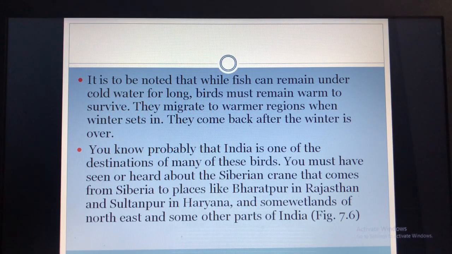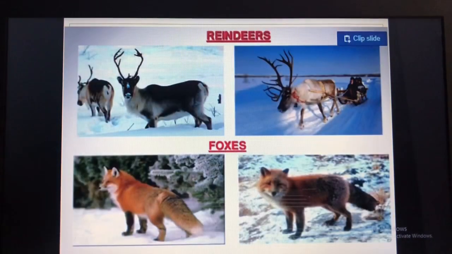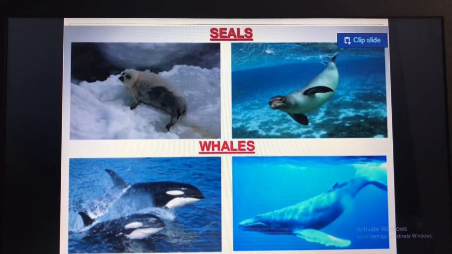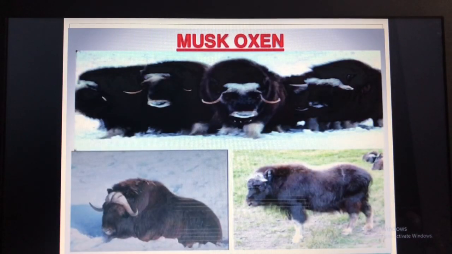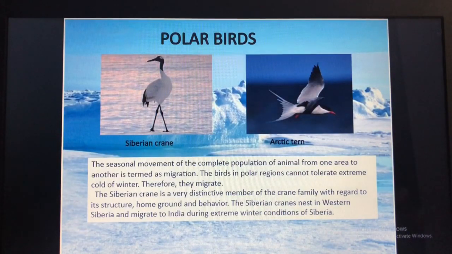So like this, we had studied about the Siberian crane that comes from Siberia to places in India like Bharatpur in Rajasthan and Sultanpur in Haryana. So these are the animals which are able to live in the polar regions: reindeers, foxes, seals, whales, musk oxen, polar birds.